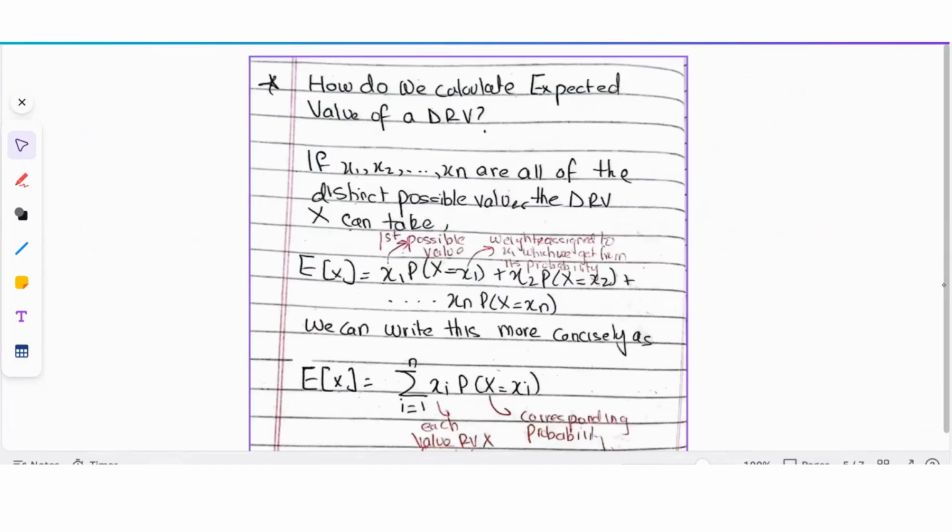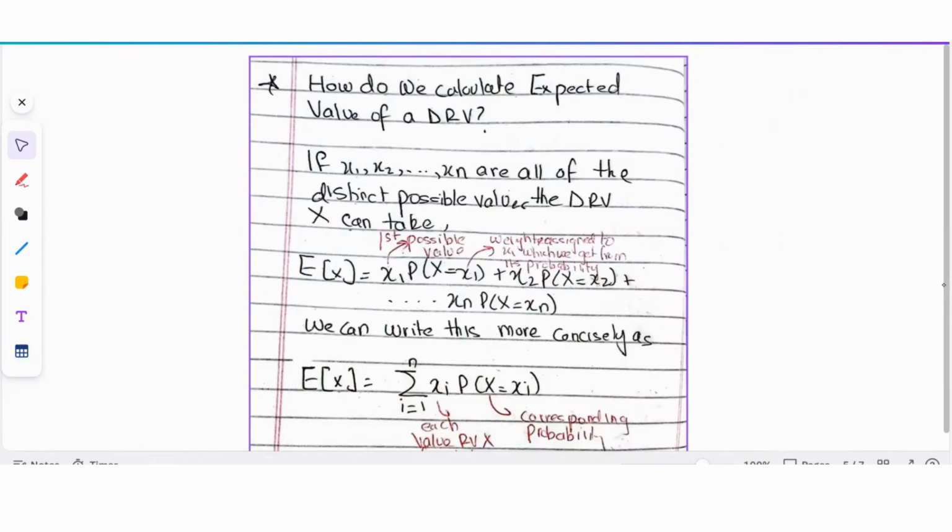So I'm taking a weighted average of the values x1, x2, so on till xn, and the weights are assigned based on the probability of each value. The weight assigned to x1 is the probability of x1, the weight assigned to x2 is the probability of x2, and the weight assigned to xn is the probability of xn.